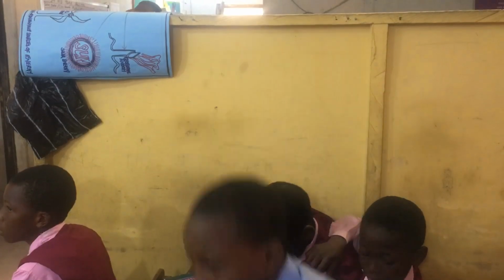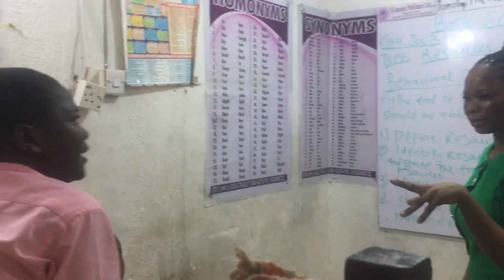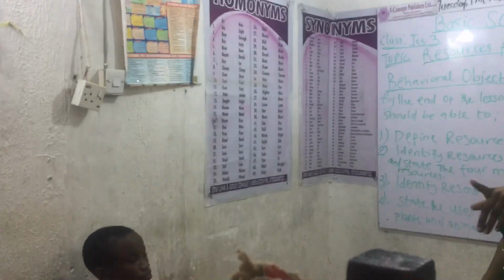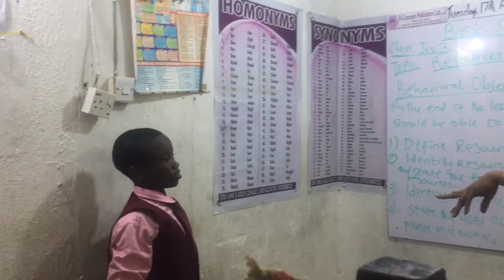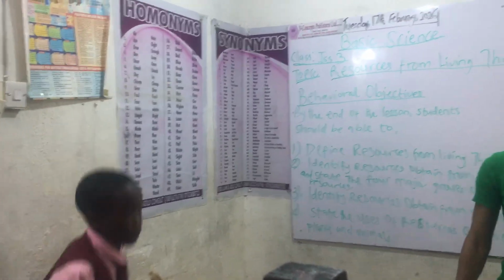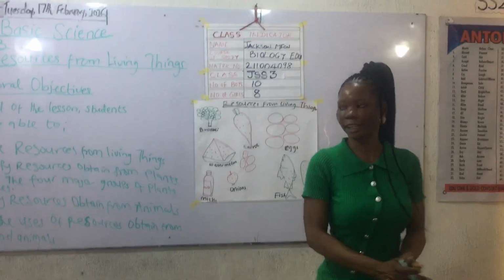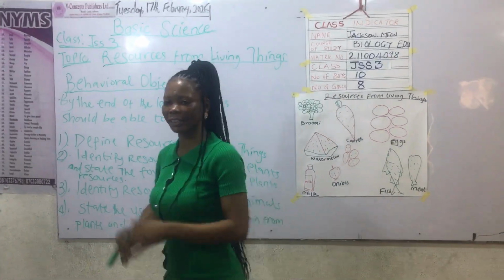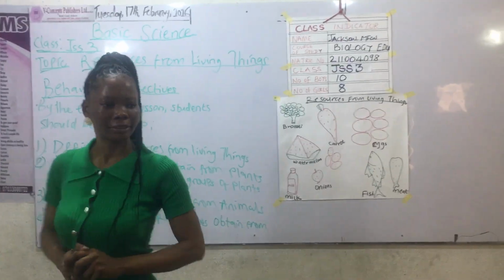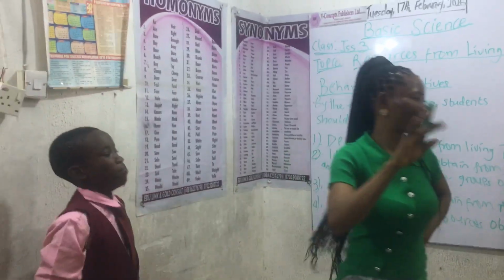Yeah, herbs. Who else? Timber. Thank you. Who else? Rubber. Thank you. We have cotton. Thank you. Now, who can mention 3 resources that we get from animals? Egg. Egg, meat. And fish. And food. All right, thank you.